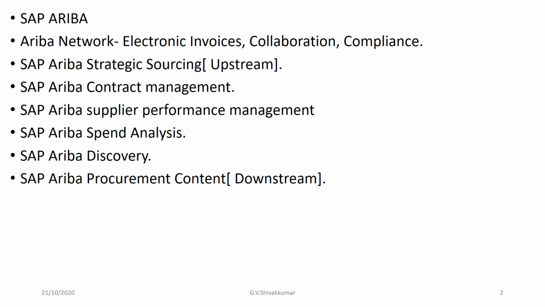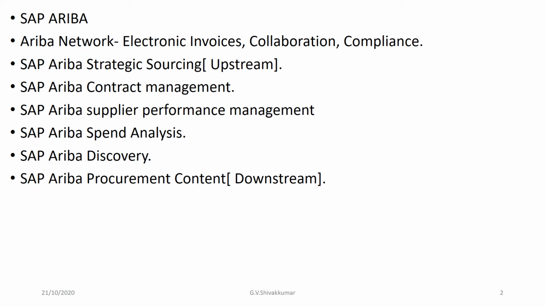Now we have SAP Ariba Procurement Content, which is a downstream system. Whatever we discussed about strategic sourcing is upstream, and now we have SAP Ariba Procurement Content, which is downstream. It covers operational procurement activities and contains the following solution components. Those are SAP Ariba Buying Advanced Edition, that is SAP Ariba P2P, which covers the entire life cycle of purchasing transactions: requisitioning, ordering, receiving goods, receiving invoices, and reconciliation.